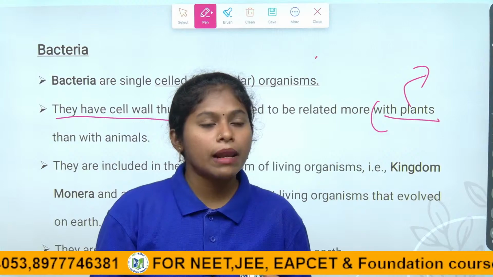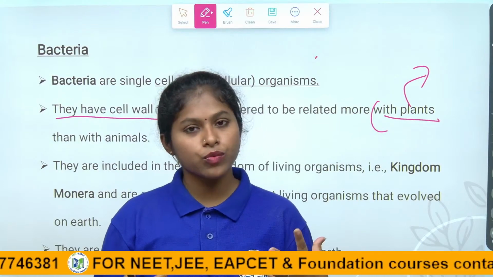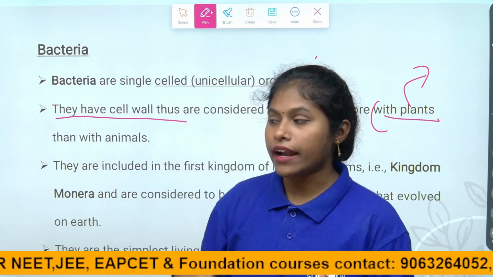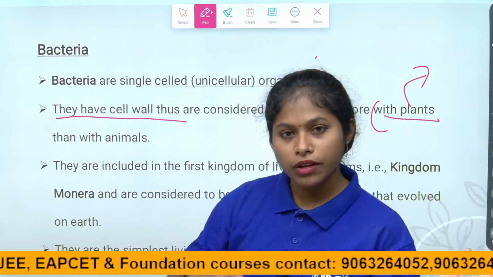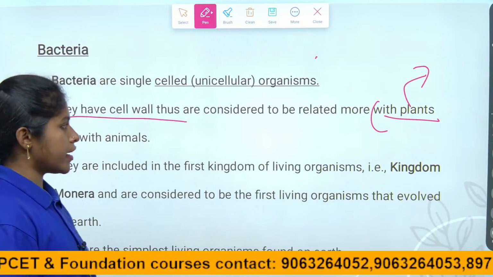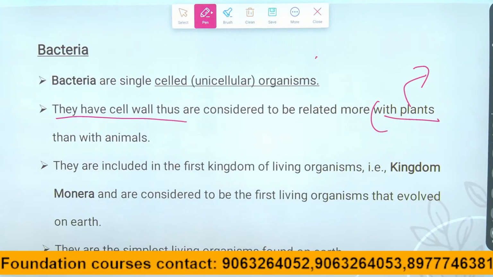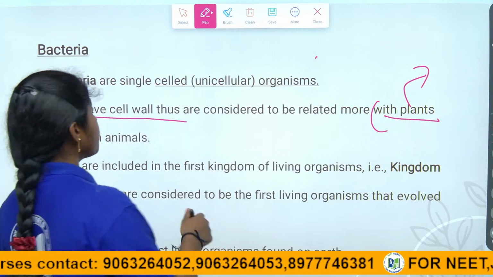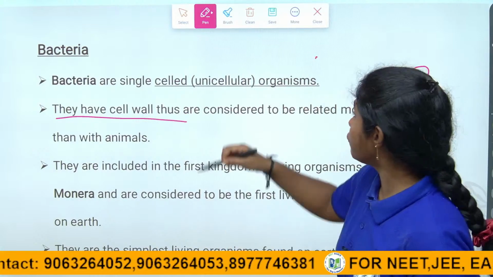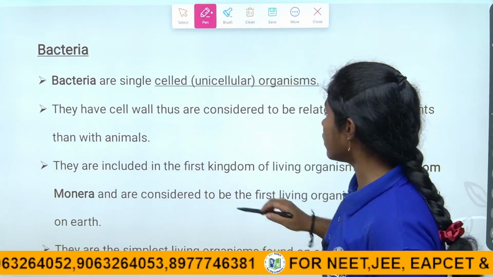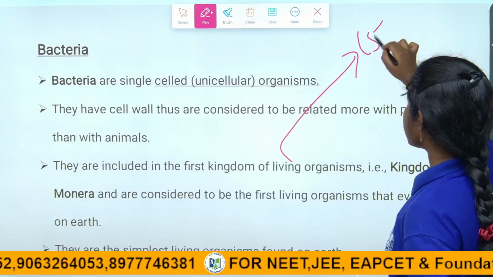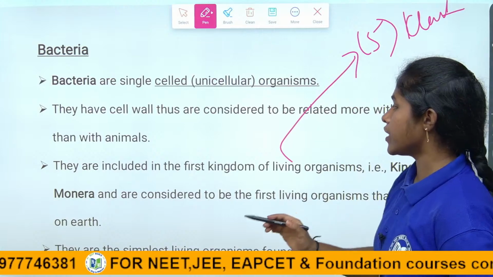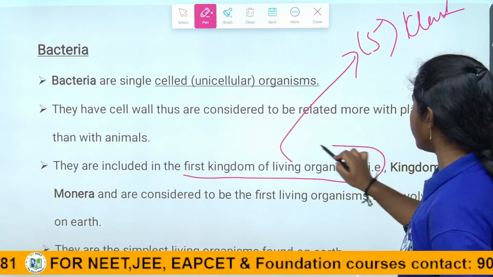Then with the help of what are we withstanding? With the help of the skeleton, children. With the help of the skeleton only we withstand and move, like you are moving from one side to the other side. Right. In the third statement they included the first kingdom of living organisms. In the five kingdom classification, children, these are the first living organisms.